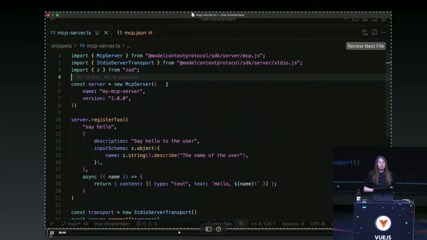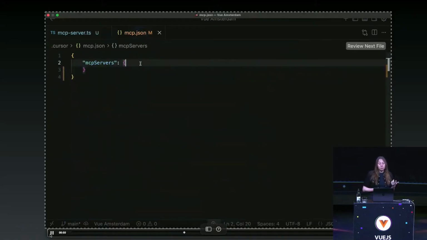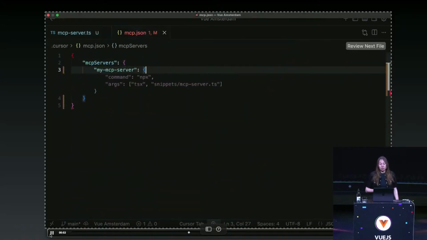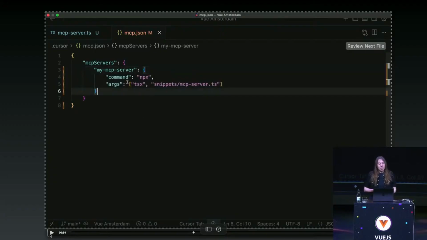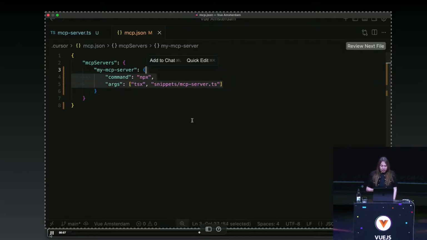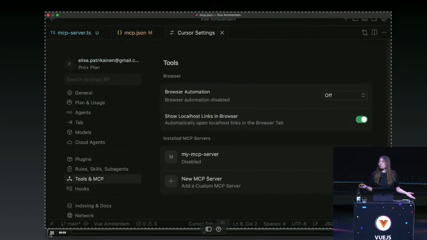The last thing that we have to do is to inform Cursor that we have this server which is available and how to use it, but you are probably used to that. We just declare it in the configuration file, and that's pretty much all. These are things that we are used to doing, right? And then it should be working.